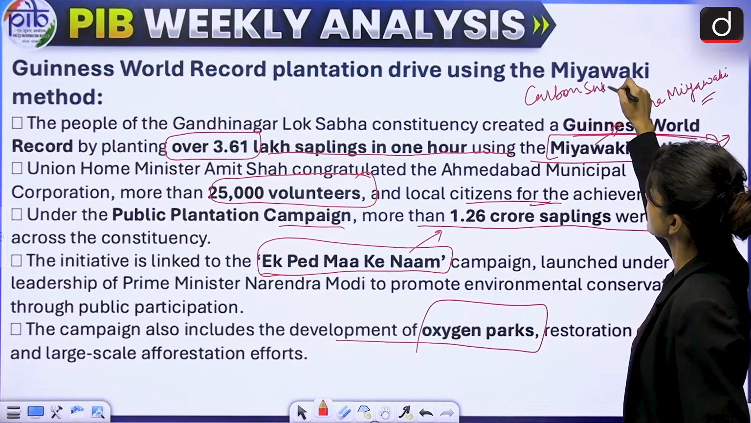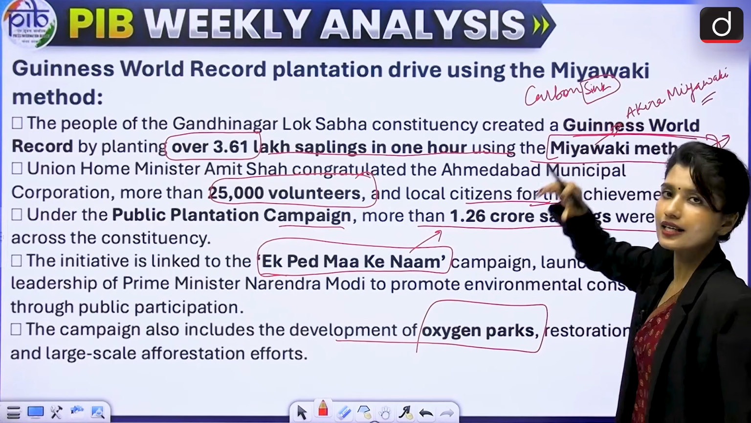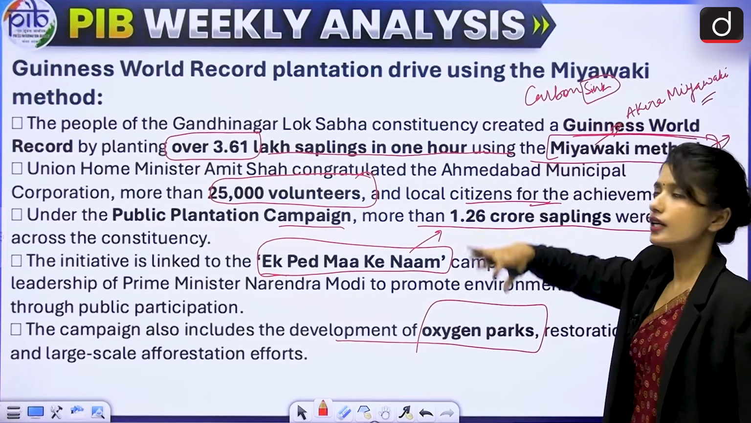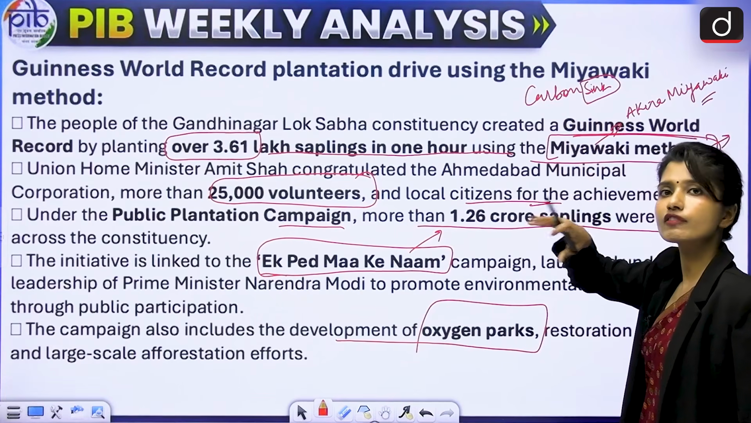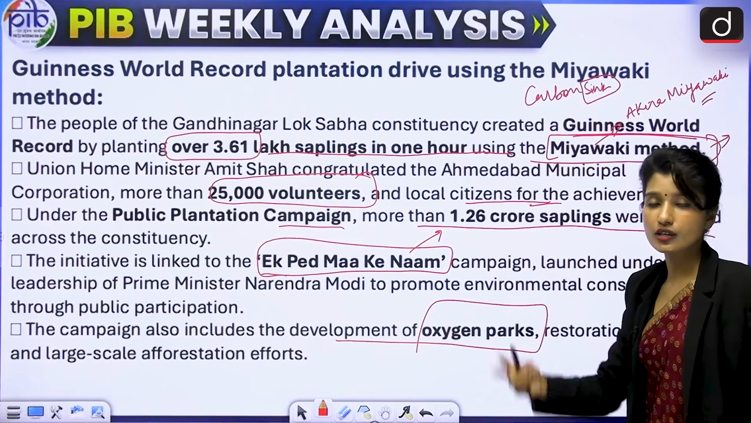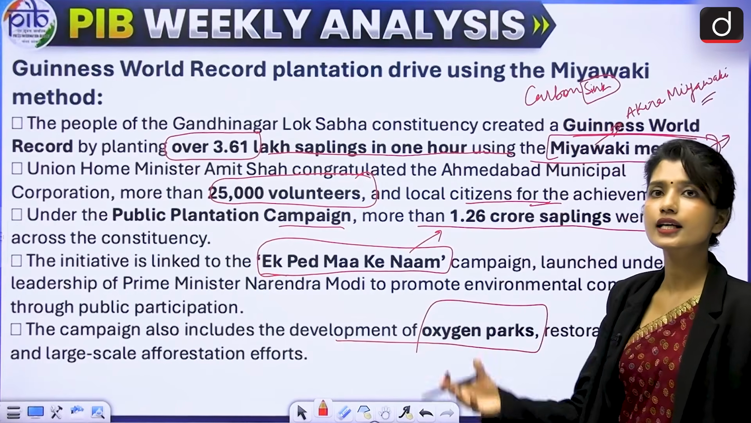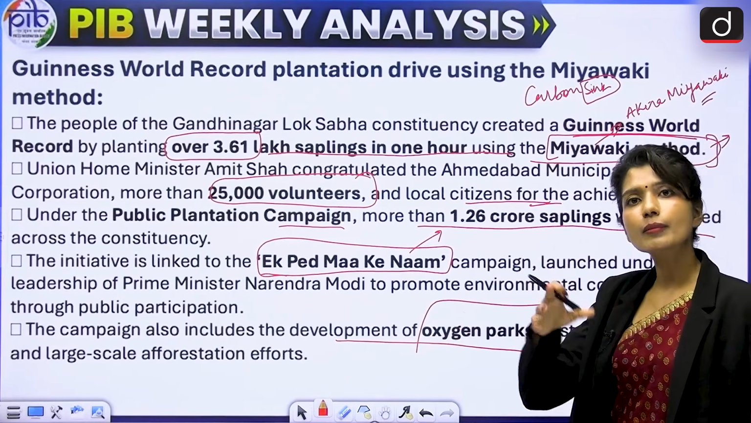Sink is a place where everything just goes down, right? It is removed. So carbon sink is a place where a lot of plants are there, and plants in general are also called carbon sink. Why? Because they absorb carbon dioxide.